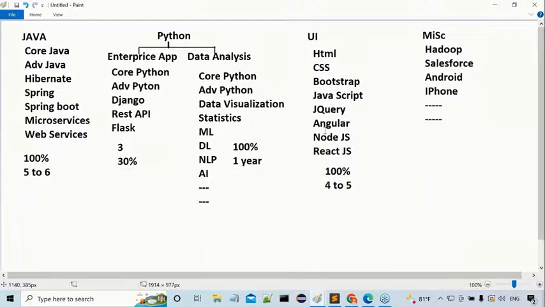Okay, fine. Observe carefully. Java is always a straight line. No ups and downs are coming. Maximum ups are coming. No downs are coming. Even in the recession time, Java did not lose its scope. Java has very good scope. It's a straight line, and more than that, an upwards arrow only, not at all downwards.